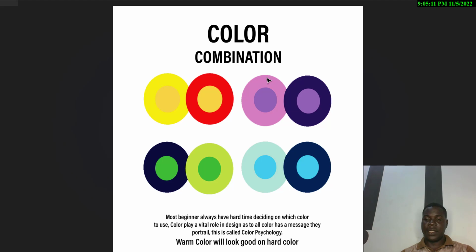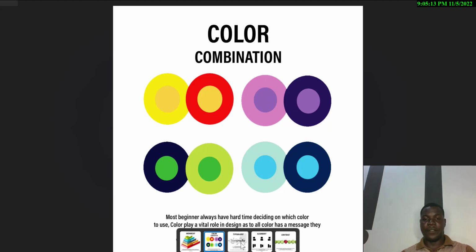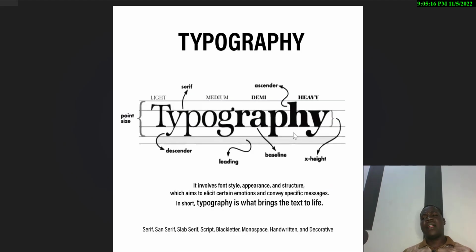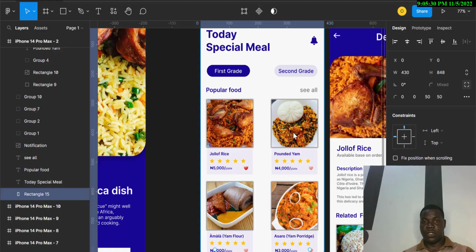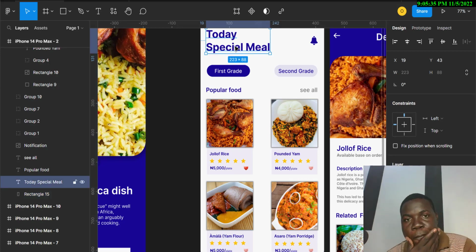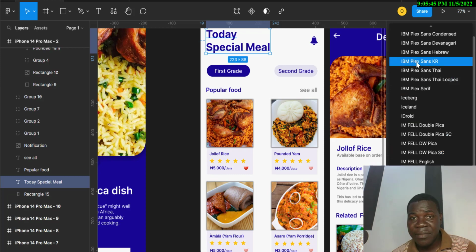The next thing we'll be looking at is typography. Typography is like a font, the font style you are using. You don't use decorative when you're supposed to use sans serif or serif. Let me show you. You see, this text I'm having here is sans serif. Now, if you change this text to something else, let's see the impact.